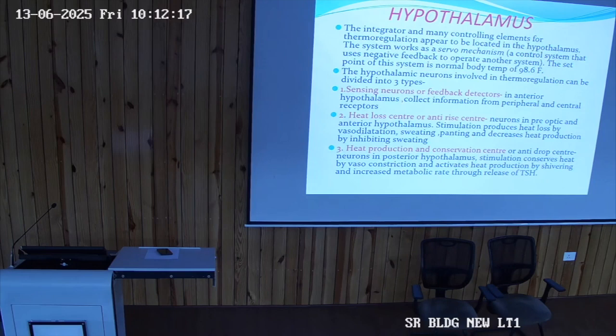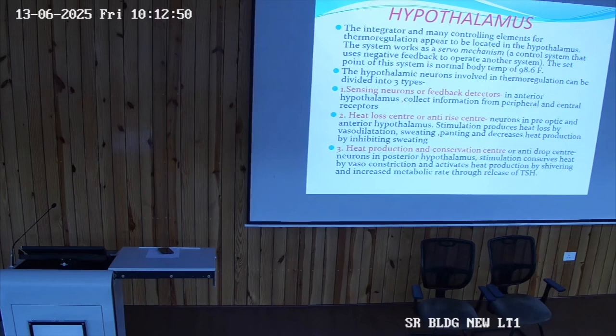Increase in the body temperature may be core, may be shell. When we are talking of the shell body temperature, it is the peripheral receptors which are responsible for giving information. When we are talking of the core, it is the intermediary metabolism which is responsible for increasing the temperature and stimulating the central receptors which are present in the hypothalamus. So what is the anterior hypothalamus responsible for? Loss. How will it lose? Through different heat loss mechanisms.